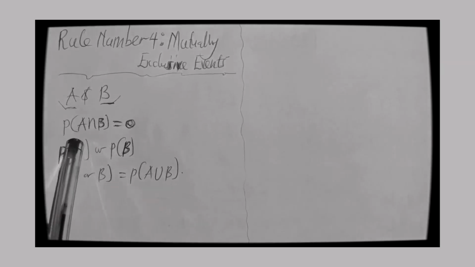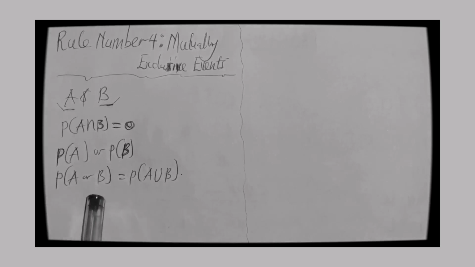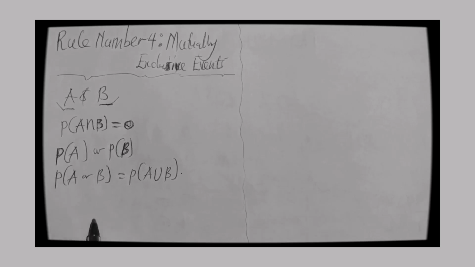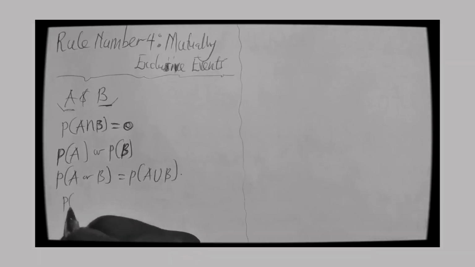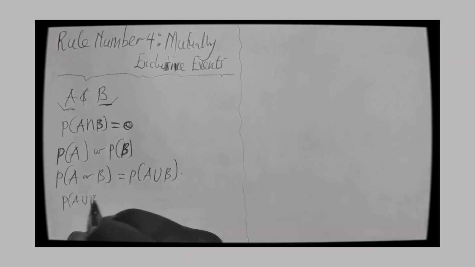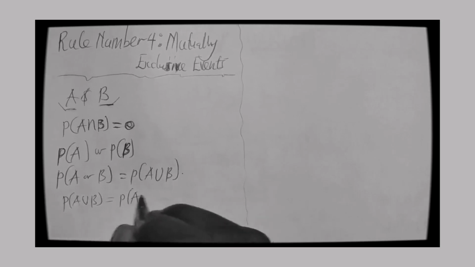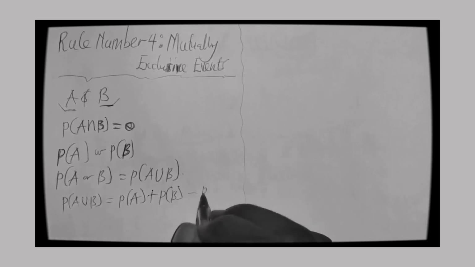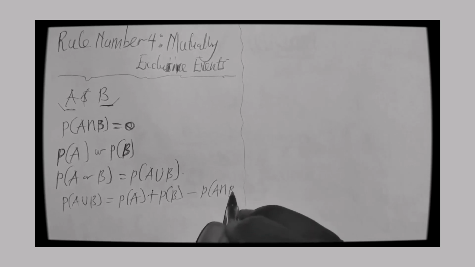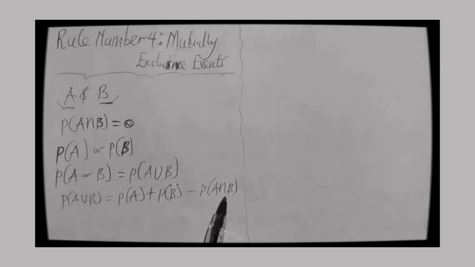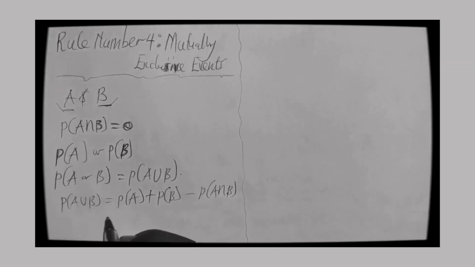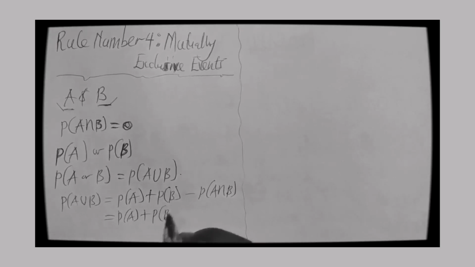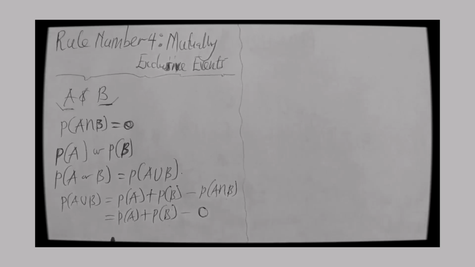And since the probability of the two events occurring at the same time is 0, even if you want to apply the either-or situation, which says that the probability of A union B would have been probability of A plus probability of B, minus probability of A intersection B, here A intersection B is 0, so it won't change. It becomes probability of A plus probability of B, minus 0. What is minus 0? It still remains the same.